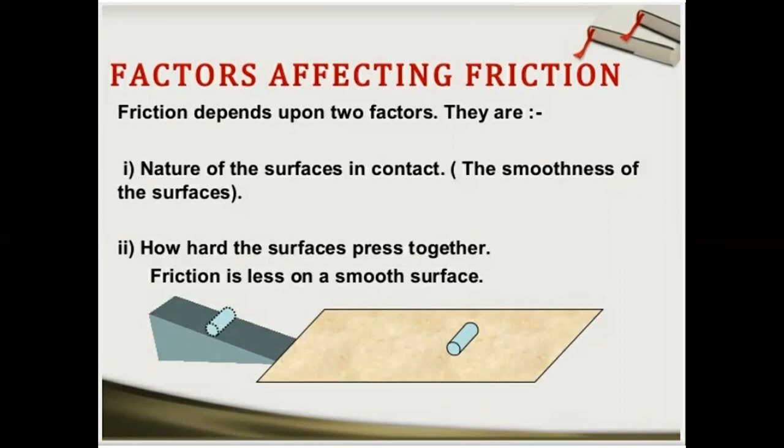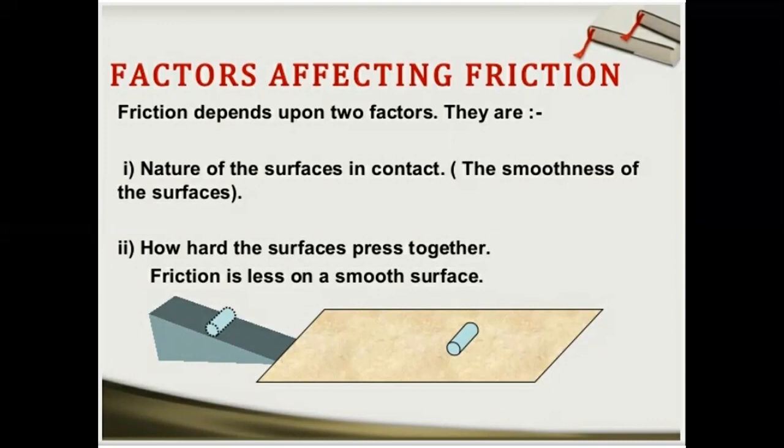There are a few factors which affect the friction. Here we will be discussing the two main factors upon which the friction depends. First is the nature of the surfaces in contact: either the surfaces are smooth or the surfaces are rough. So what type of surface is it? Second, how hard the surfaces are pressed together.